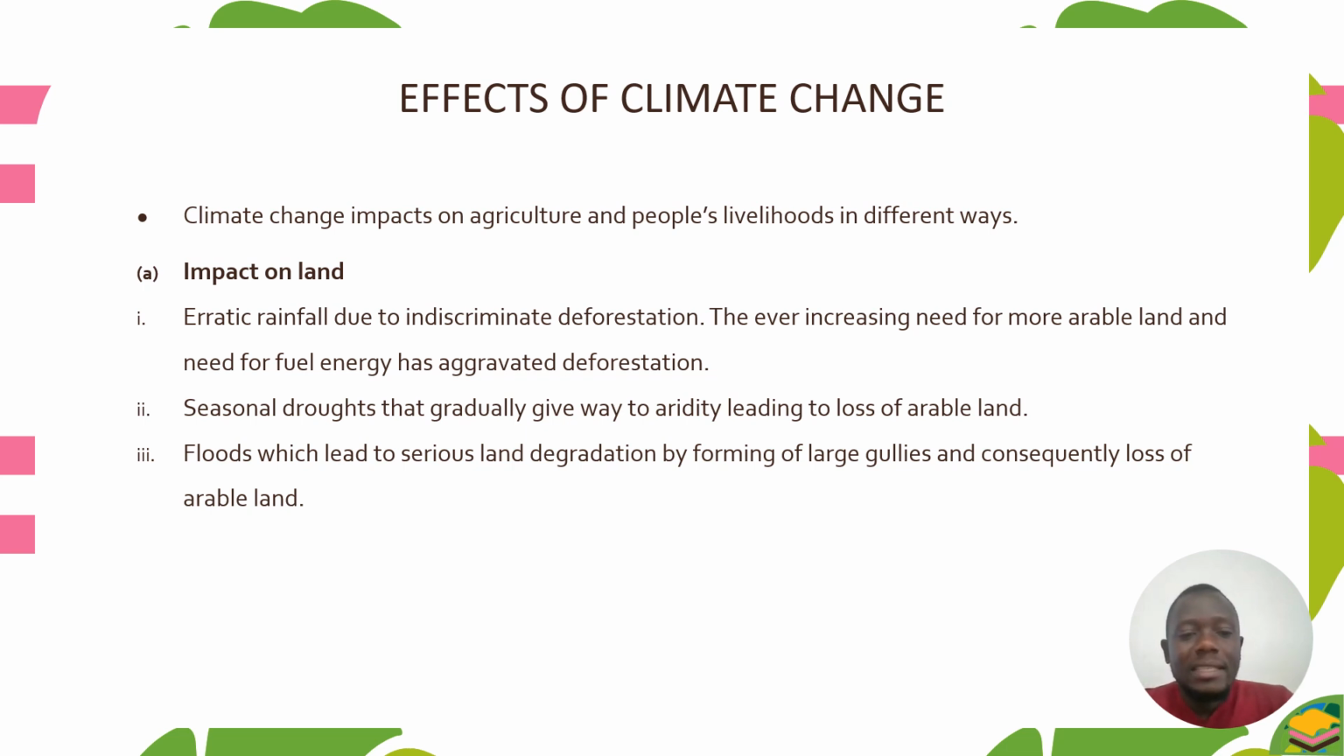Then seasonal droughts that gradually give way to aridity, leading to loss of arable land. So if there is a drought, that drought will gradually give way to aridity, leading to loss of arable land. Then we have got floods. Floods are also an indication of climate change. So floods lead to serious land degradation by forming of large galleries and consequently loss of arable land.